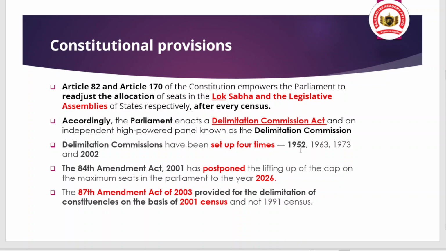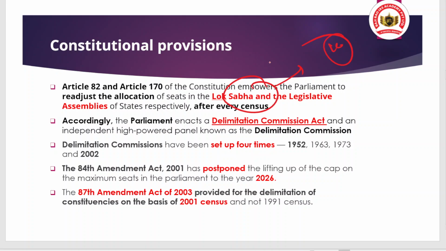So Article 82 and Article 170 of the Constitution empower Parliament to readjust the allocation of seats in the Lok Sabha and the Legislative Assemblies of the states respectively, after every census. After every census means every 10 years, because in India the census is conducted every 10 years.